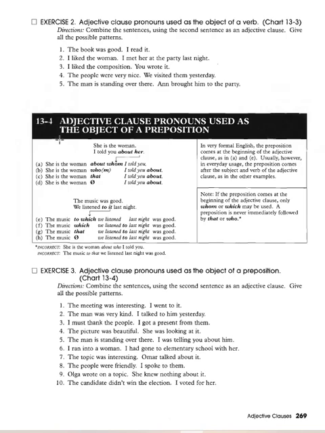So in very formal English, the preposition comes at the beginning of the adjective clause. Usually, however, in everyday use, the preposition comes after the subject and verb of the adjective clause, as in the other examples. If the preposition comes at the beginning of the adjective clause, only whom and which may be used. A preposition is never followed by that or who. And so the woman about whom I told you is very formal English. And the woman I told you about is not formal English, spoken English.